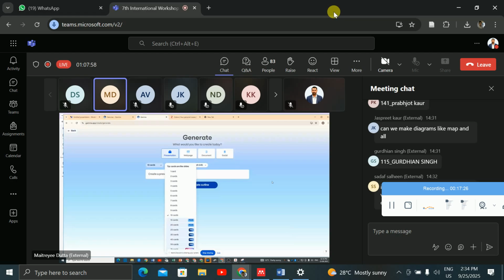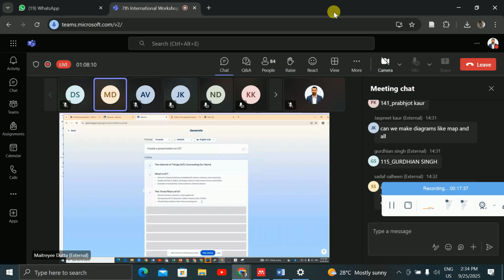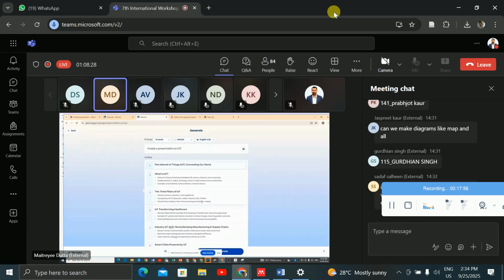For the time being, that will be 10 cards only, and I will just say generate outline. So first of all, it is generating the outline. One disadvantage is that it can create only up to some number of slides, for example 10, 15, 20. After that, it will say that you have to upgrade. If you don't want to upgrade, you can create another email ID and use gamma.app there. That can be the option.